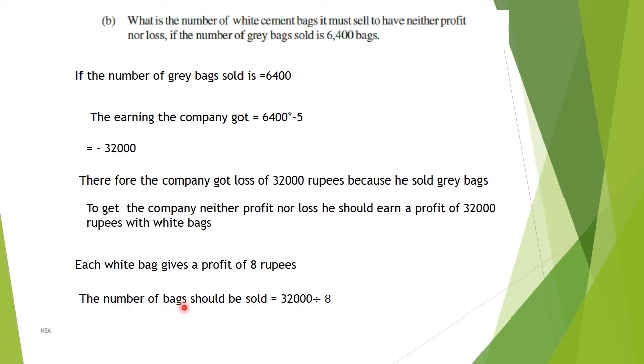So the number of white bags to be sold is 32,000 divided by 8. 8 4s are 32, so 4,000 white bags he should sell to get neither profit nor loss. If he sells 4,000 white bags and 6,400 grey bags, the company gets no profit and no loss.